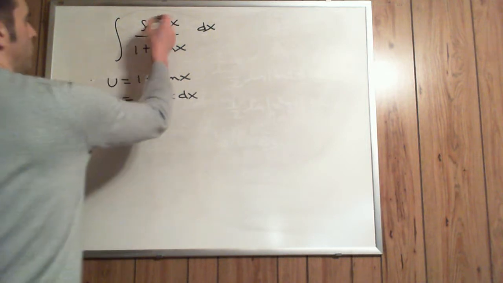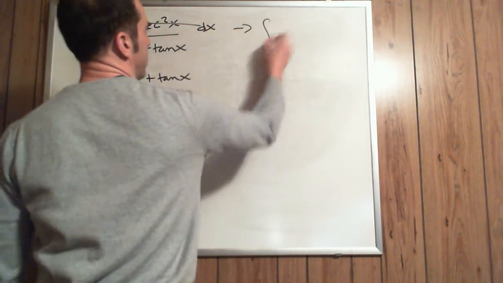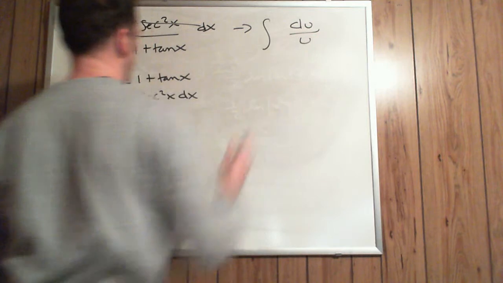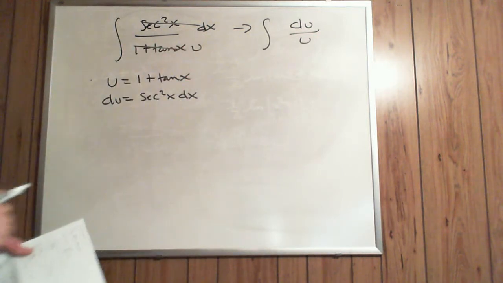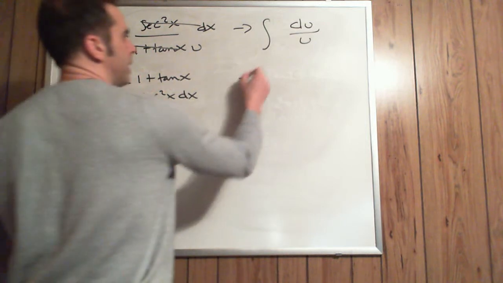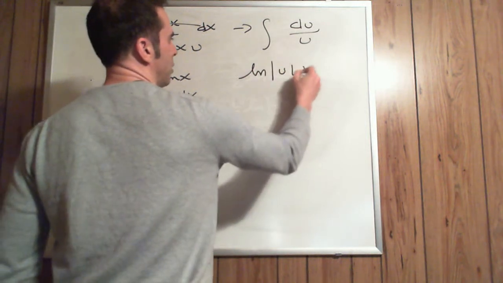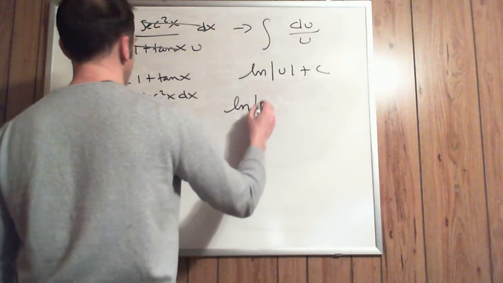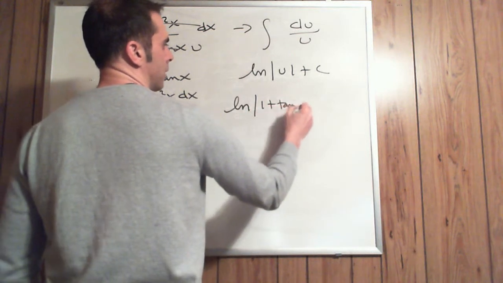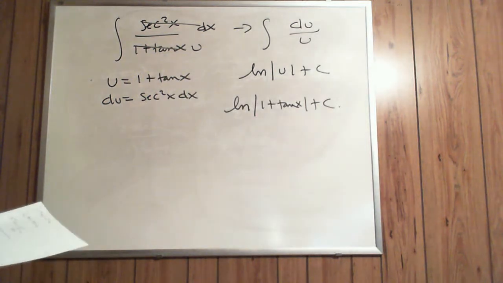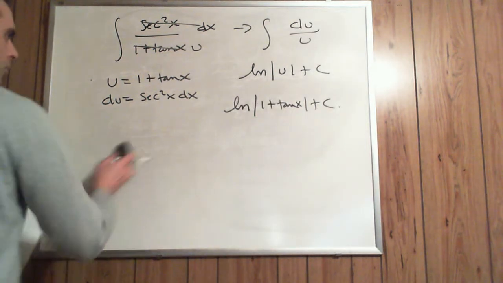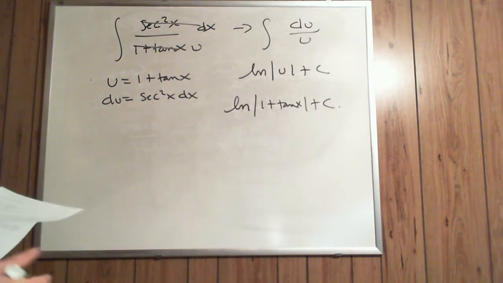So this would now become my du on top over u. This becomes my u right here. So then that antiderivative would be the ln of the absolute value of u plus c, which would be the ln of the absolute value of 1 plus tangent x plus c. And just a few more interesting examples, even though they may not use that form.